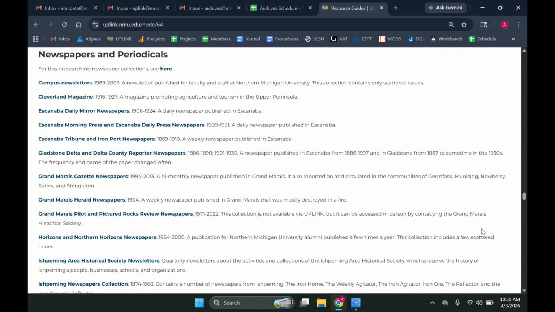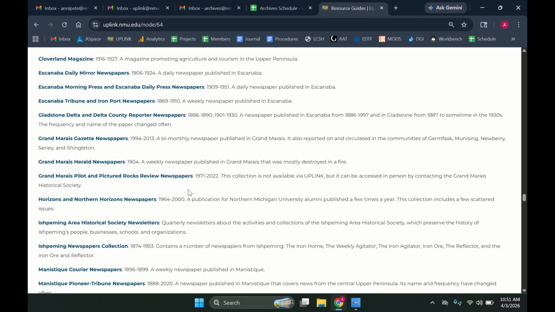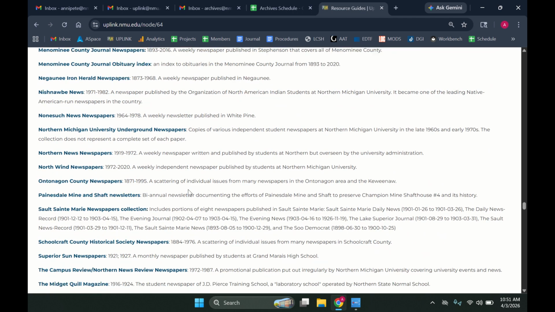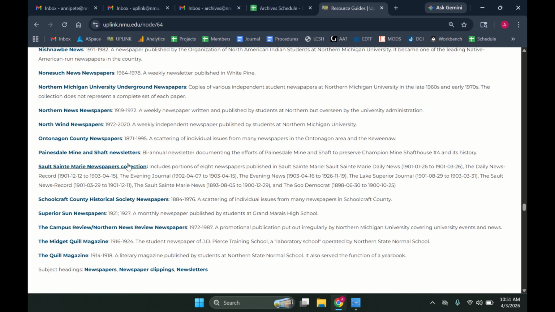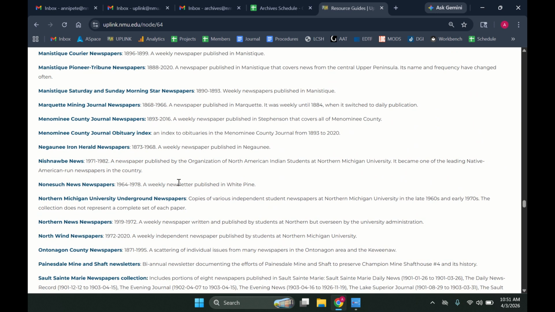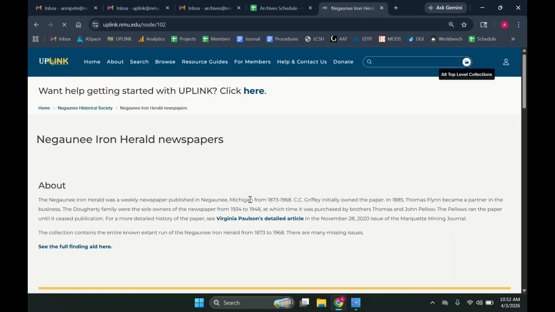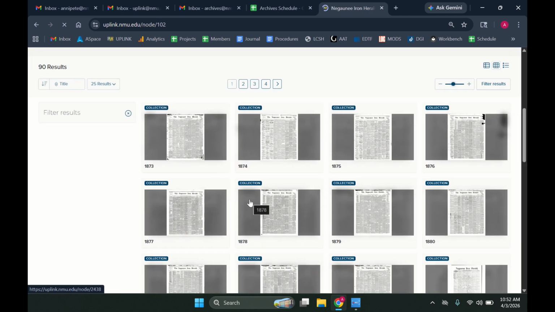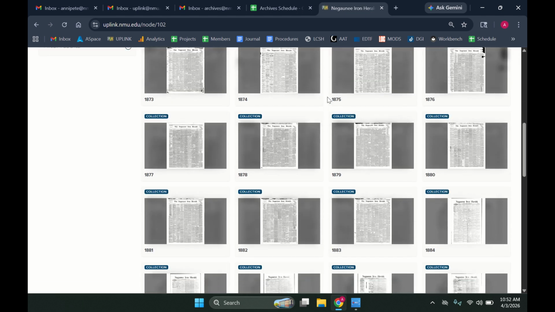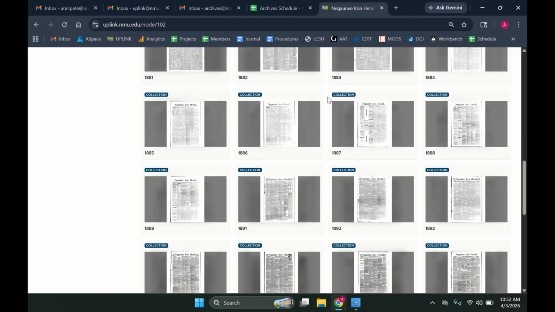You're interested in looking within just, I don't know, the Sault Ste. Well, sorry, I'm trying to pick one that's good for what I'm trying to show. Negaunee Iron Herald. You're interested in just the Negaunee Iron Herald, and you're only interested in searching one particular year of the newspaper. You can go to the folder for just that year.